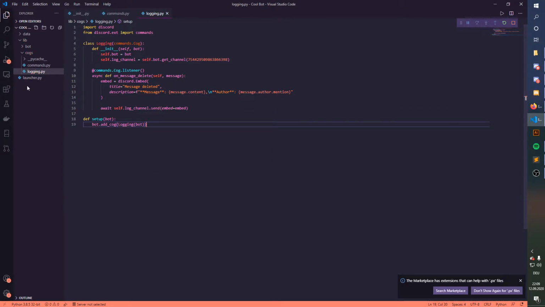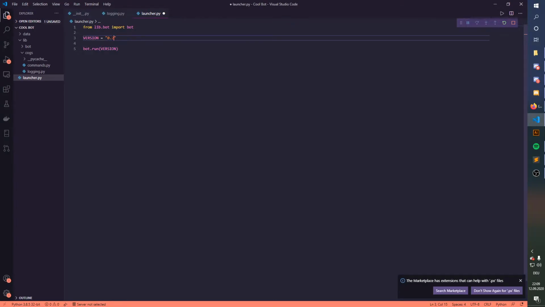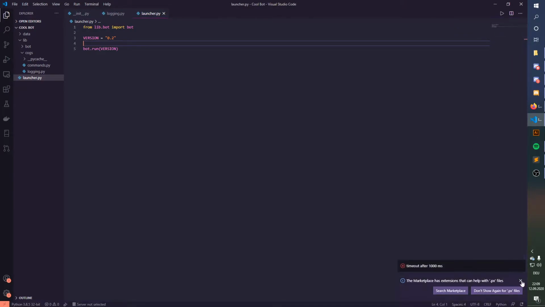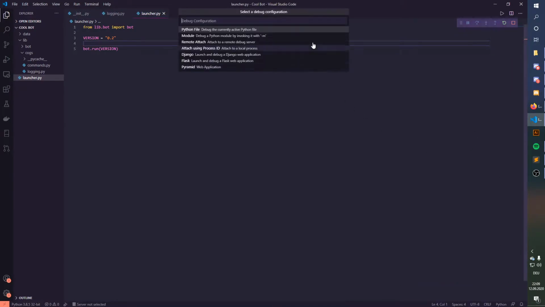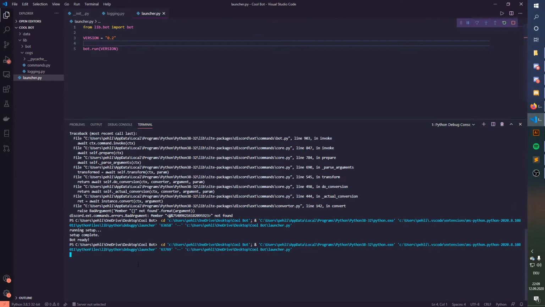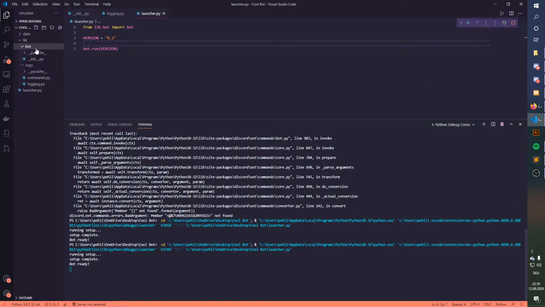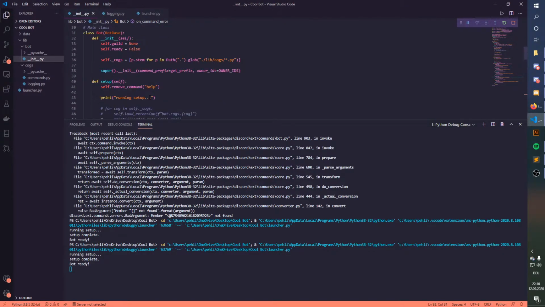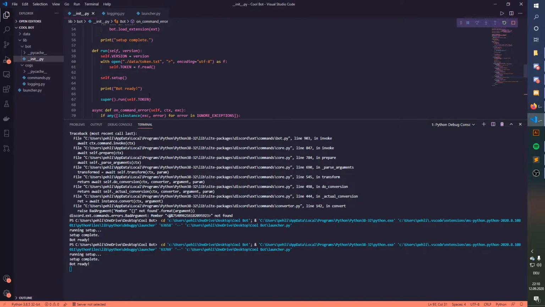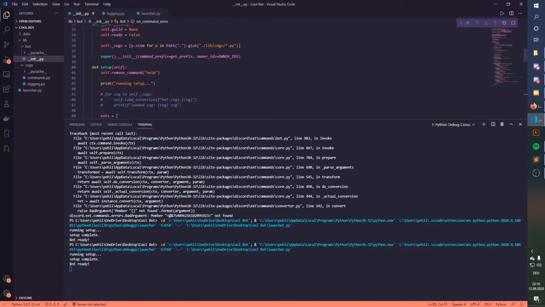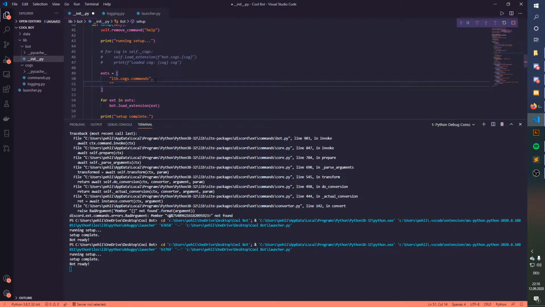Perfect. Let me go into the launcher. We're just going one minor version up, and let me restart the bot. And let's say timeout error. What the hell? Oh yeah, I forgot an important thing. It wouldn't do anything because we need to actually register the cog in here. Right here, we're going to make a new line called lib.cogs.logging, and now restart it.